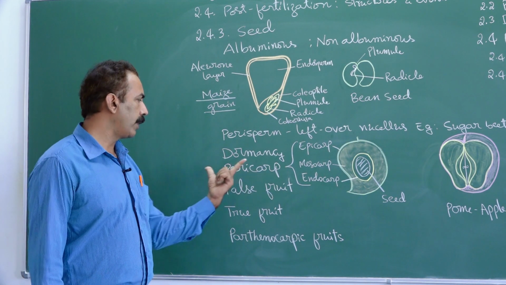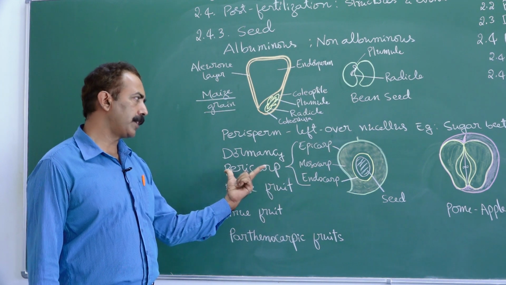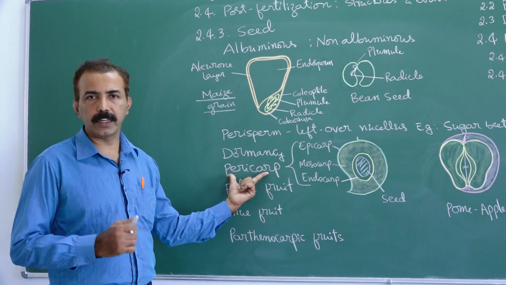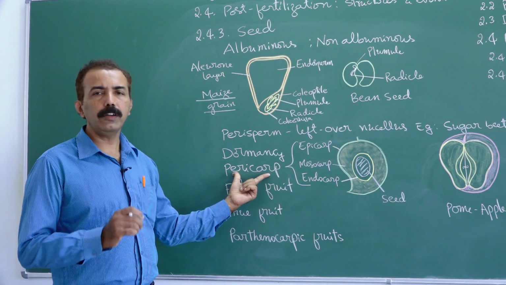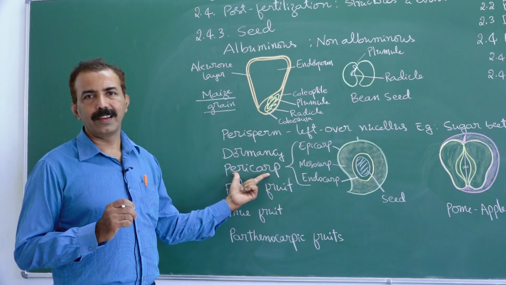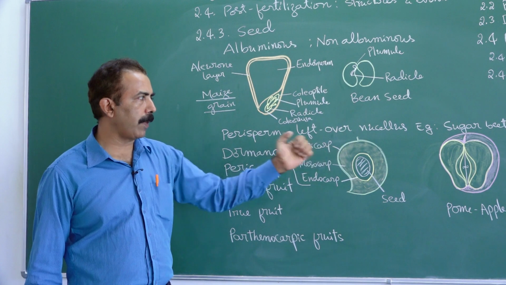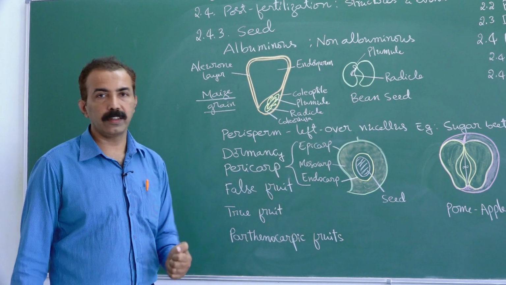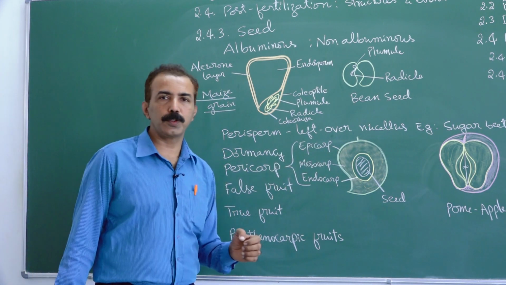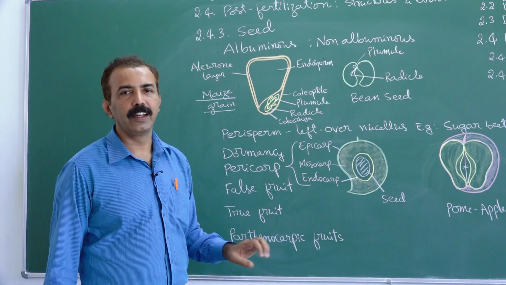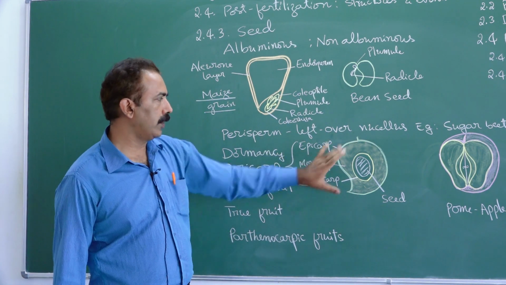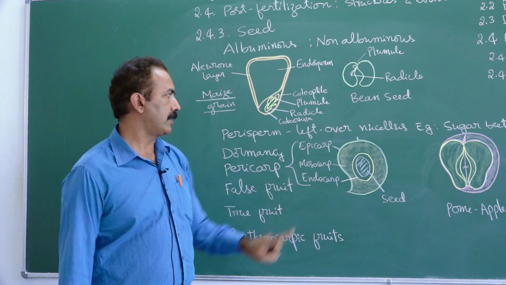The next topic, pericarp. What is pericarp? Last year we studied this. Pericarp is the fruit wall. Let me take an example, say the mango fruit. This is the season, maybe you are not getting enough mangoes to eat because of corona effect. Well, in this fruit, you have three layers.